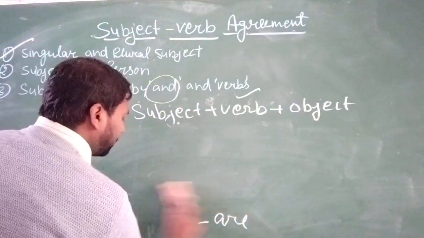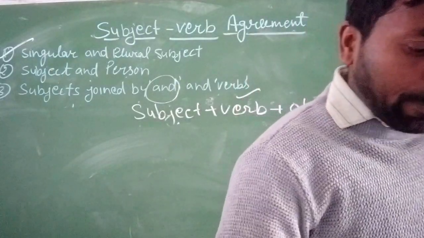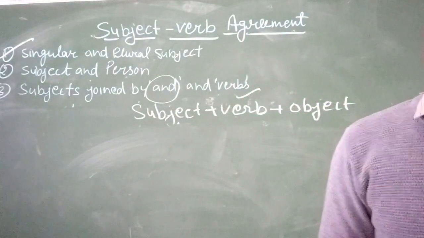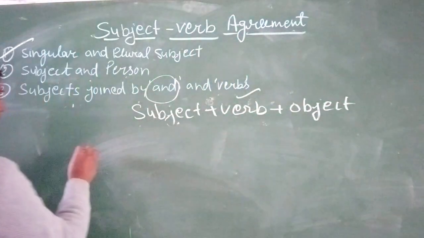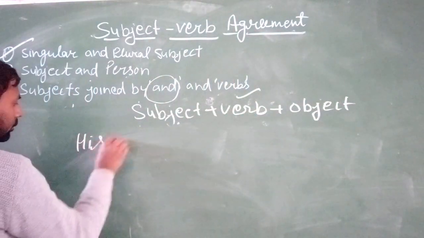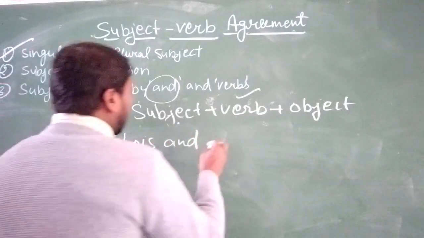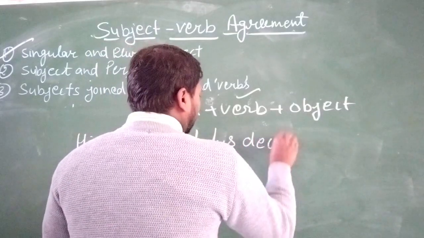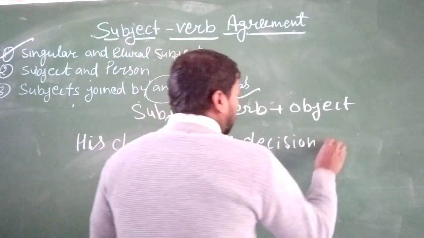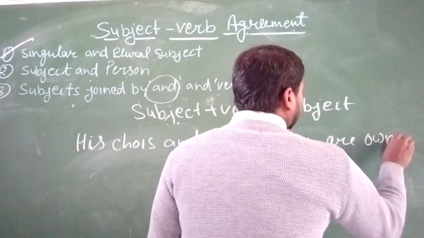Okay, so let's see some examples. For example, his choice and his decision are his own. His choice and his decision are his own.